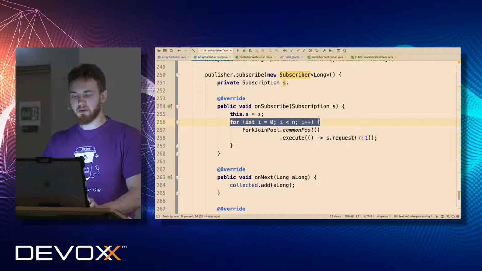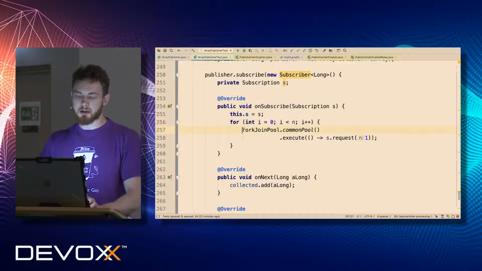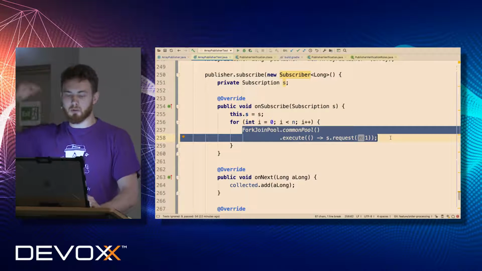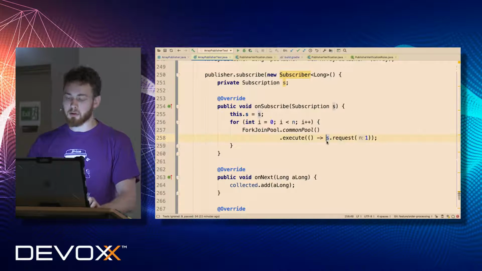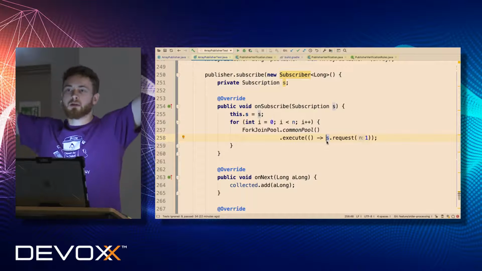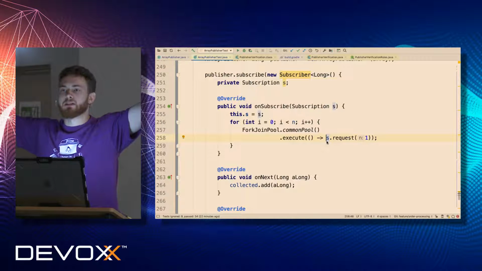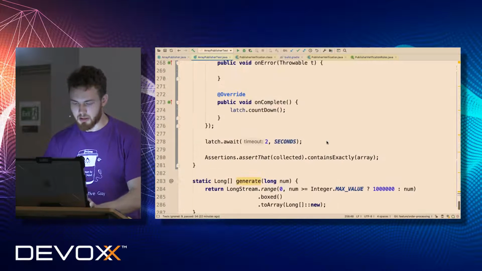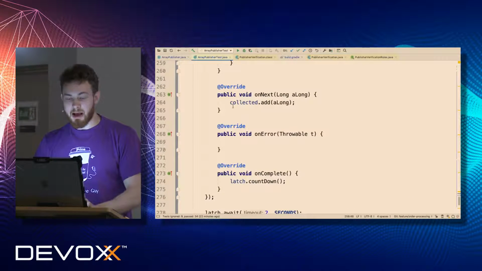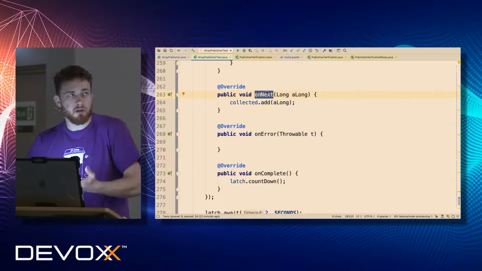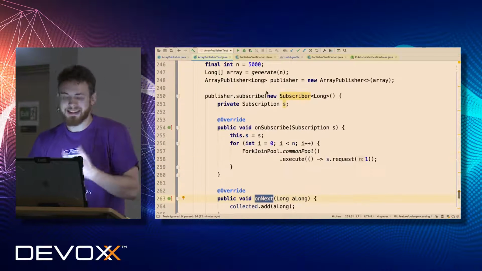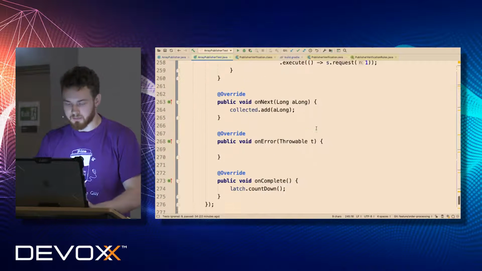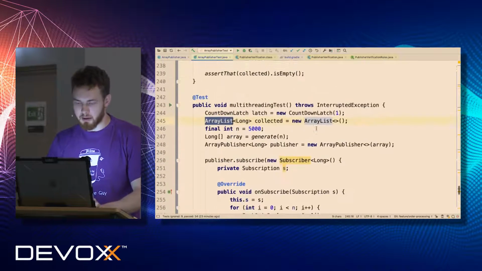I have 5,000 elements, and I iteratively schedule a call to the fork join pool in order to invoke request 1. So I get 5,000 requests from different threads. Is it clear what's going on here? OK. So after all, I expect that this will be invoked in a serialized way. This happens before, that's why I don't need any concurrent structure here. So everything should be fine.